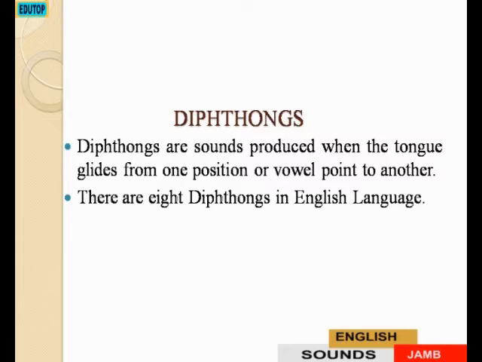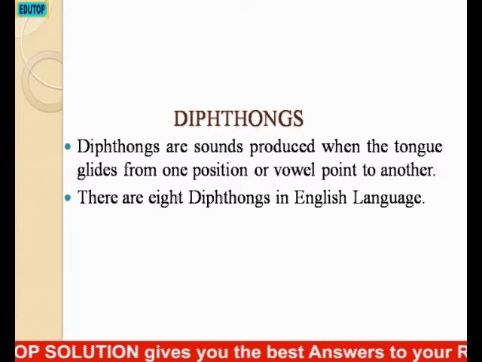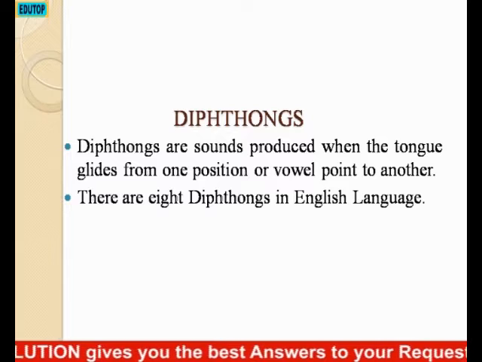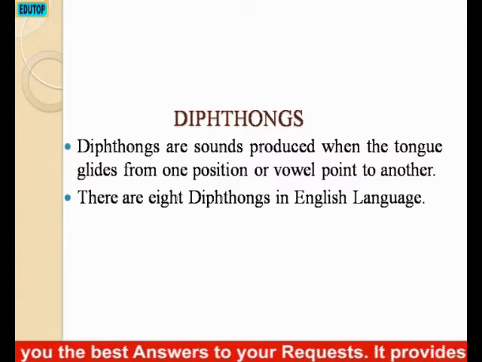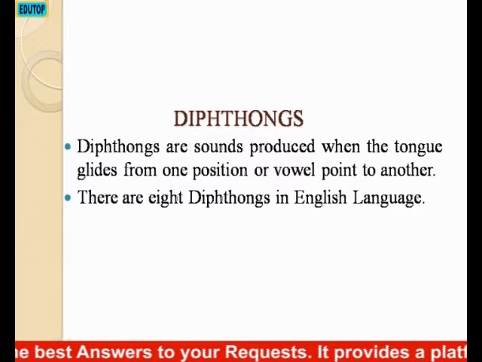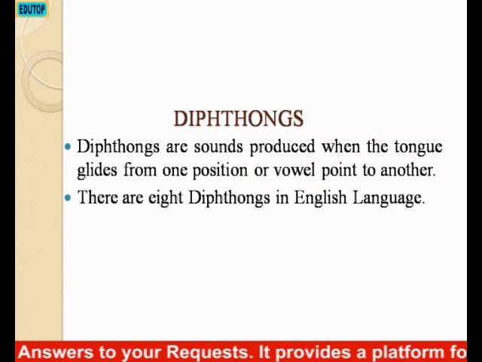Diphthongs. Diphthongs are different from monophthongs in the sense that in the production of diphthongs, the organs of speech glide from one position to the other, meaning the production does not end in a place; it starts in a particular position and ends in another position. There are 8 diphthongs in English.